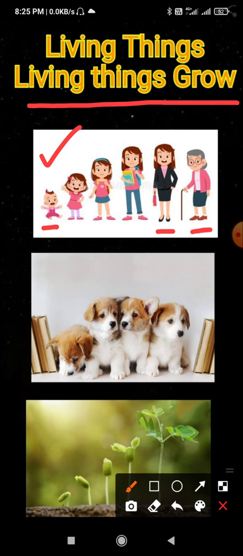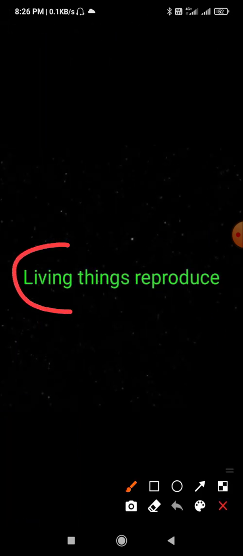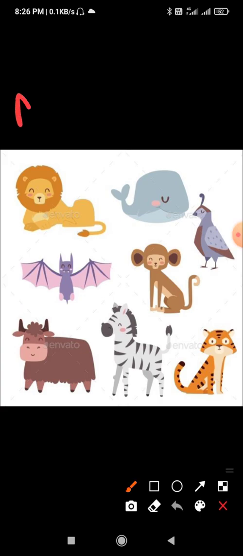Next feature is living things reproduce. Now what is reproduce? All living things reproduce their young ones. Human beings give birth to infants. Animals like dogs, cows, lions give birth to their young ones. Now students, the animals or human beings that give birth to their young ones are called mammals. What are mammals? Those who give birth to young ones are called mammals.